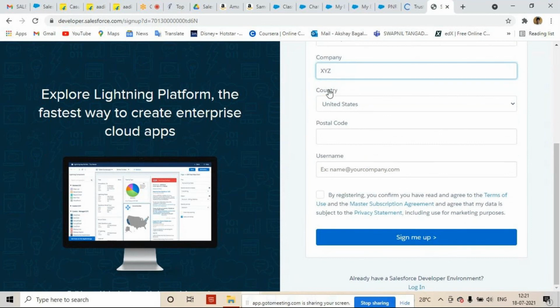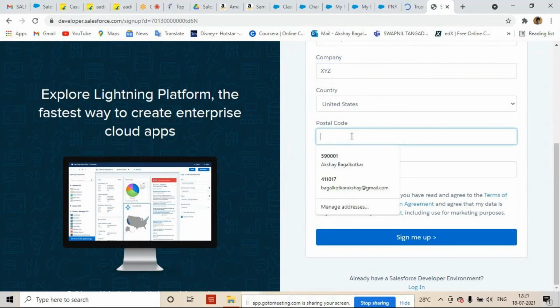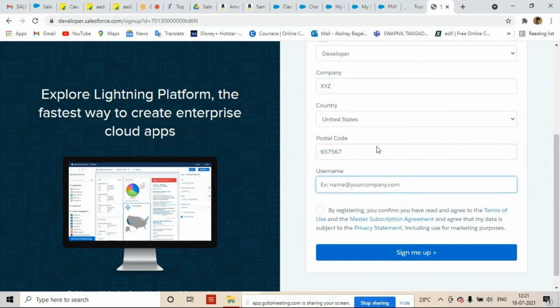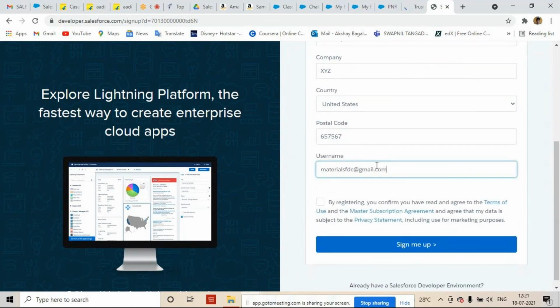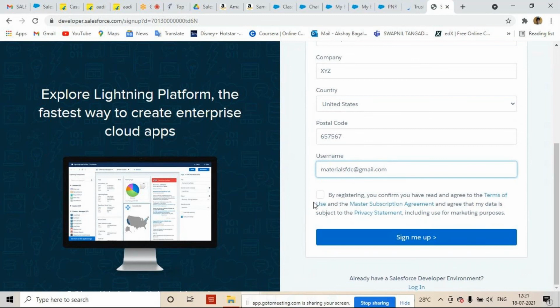Country, what I'm saying, don't change the country, because if you change this country, this checkbox is going to be disabled. But for creating your account, this checkbox should be enabled. So don't change this country. Postal code, any postal code you can provide. Okay, enable this and click on sign me up.